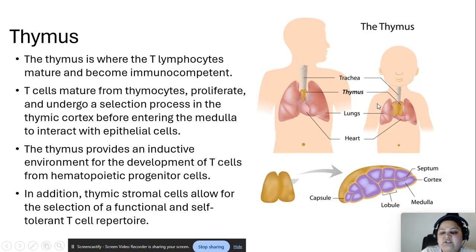So this is the thymus. As you can see, this is a child and this is an adult. That's the trachea, those are the lungs, that's the heart. Alright, so the thymus: the middle area that you see is the septum, the one that differentiates. This is the cortex, that's the medulla, that's a lobule, and that's the capsule that encapsulates the thymus.